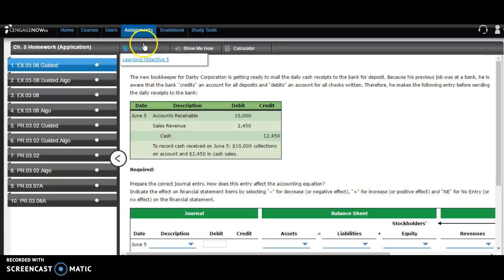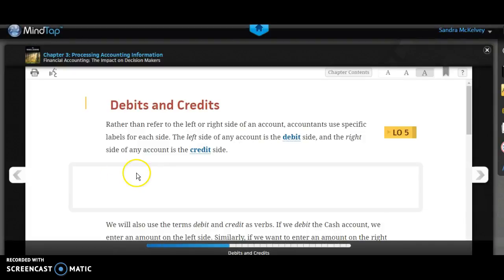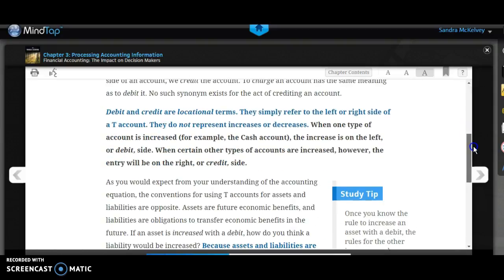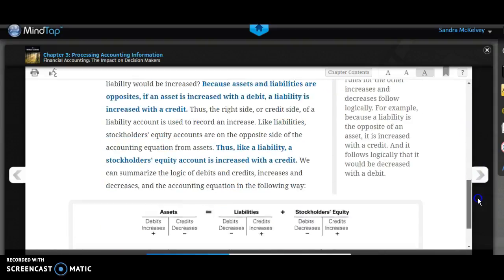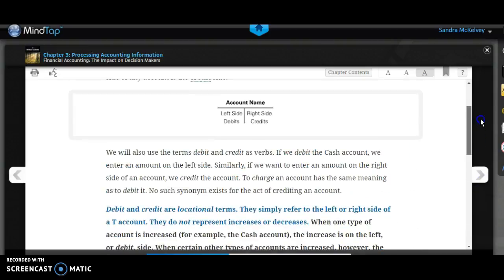So the other option, they can also go right to the learning objectives in their textbook. This links you up to the textbook for the learning objectives. So here's the chapter, and they can go ahead and read it, and it takes them through to help, with little study tips on the right, so that they can really understand the concepts being asked.